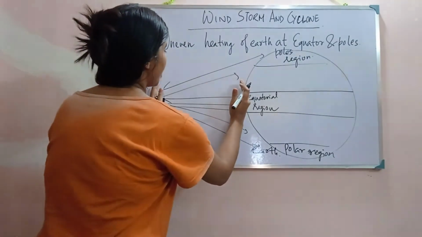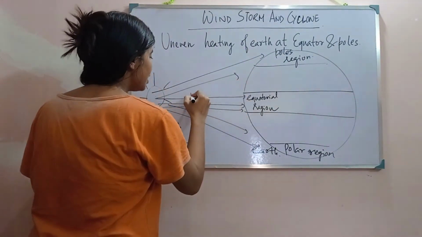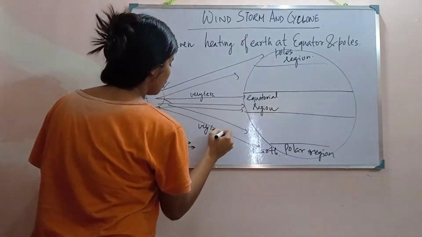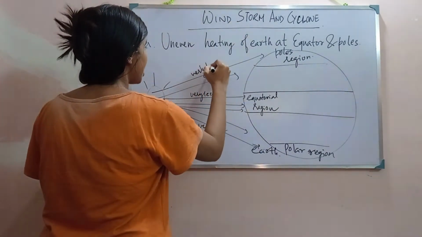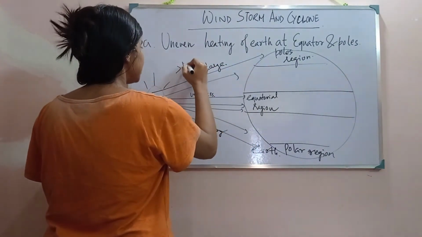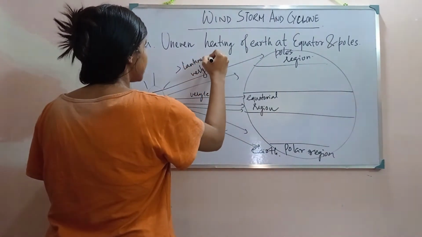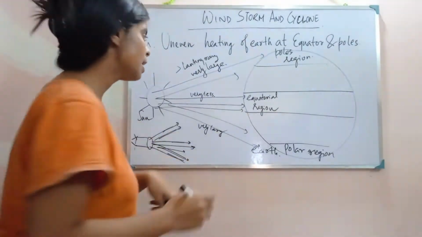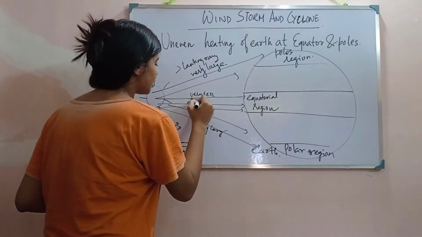The distance covered by these rays from the sun to the earth is very less, whereas this one is very large, whereas the polar region is very large, and these rays are called slanting rays. And the sun rays that travel straight like this are direct rays.